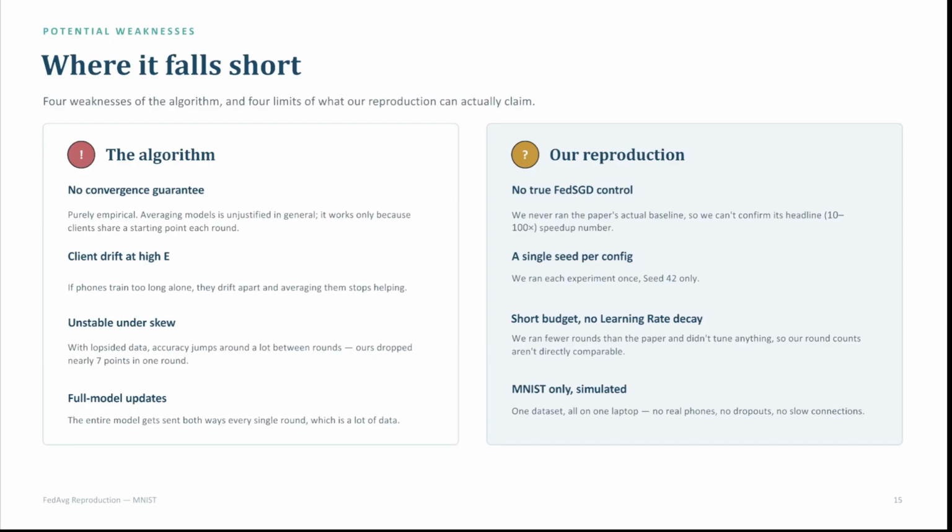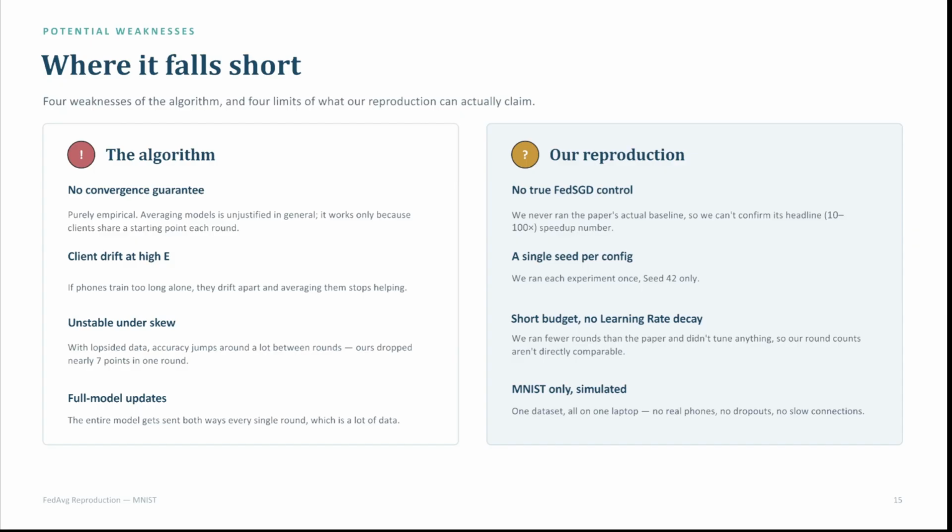Now, for weaknesses, where does it fall short? First of all, the algorithm. We don't really have a convergence guarantee. We are only analyzing purely empirical values. So we can say that it works because the clients are sharing the same starting point, but this is all simulation. This is all us purely empirically analyzing. There's not a factual guarantee.